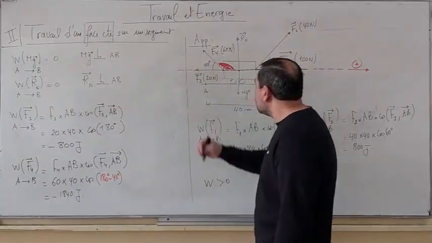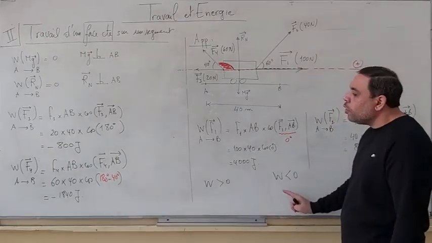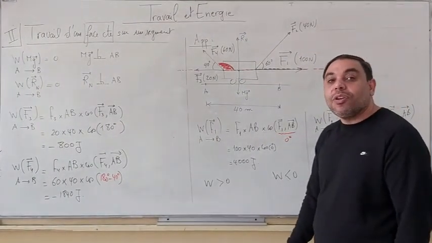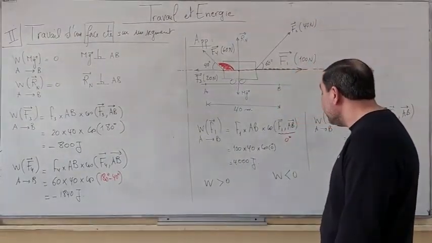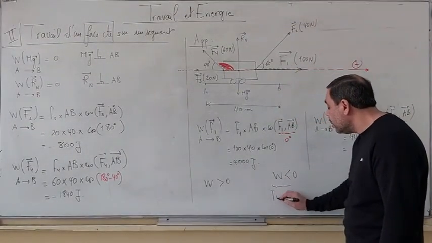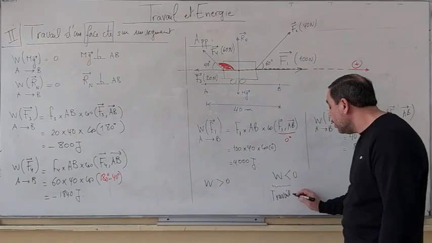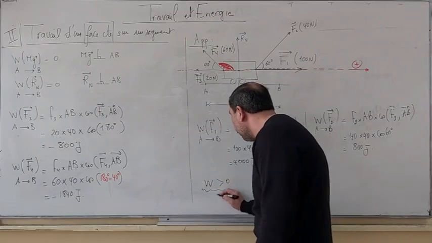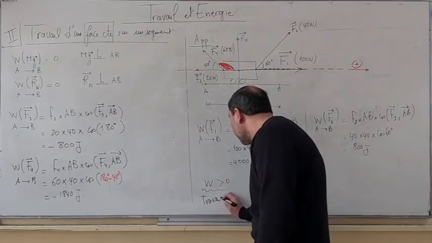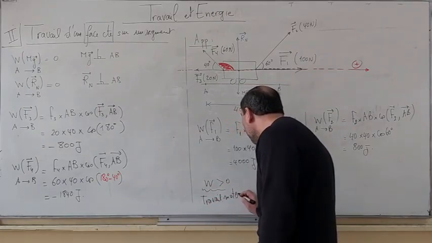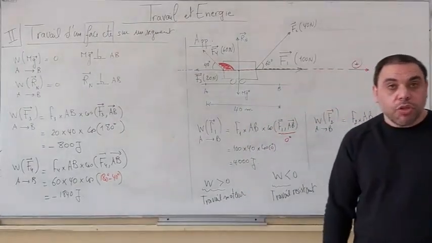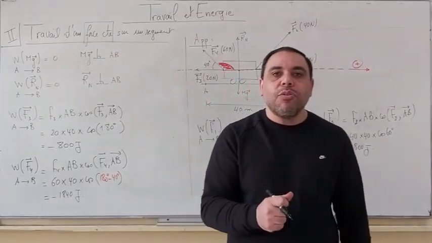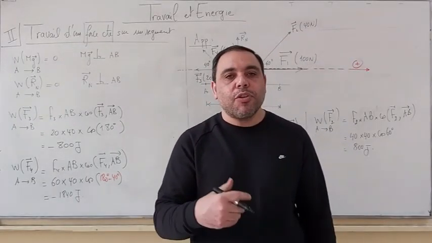F3 and F4 act in opposite directions of motion. Their work is negative, so their work is resistive. Resistive work, motive work. The motive work is that of motive forces. The resistive work is that of resistive forces.